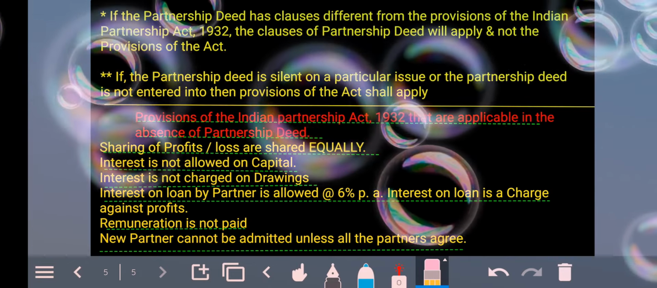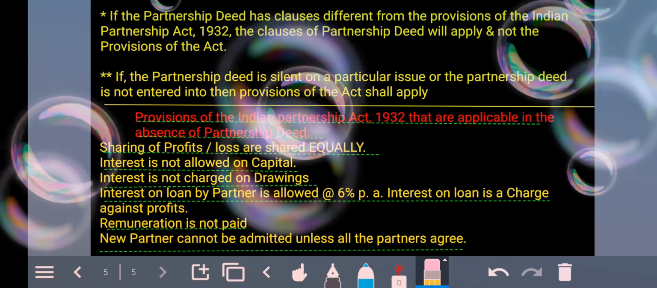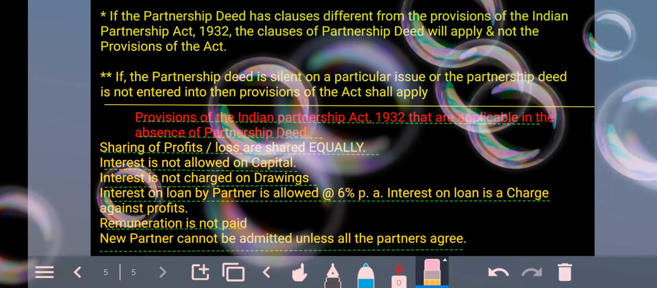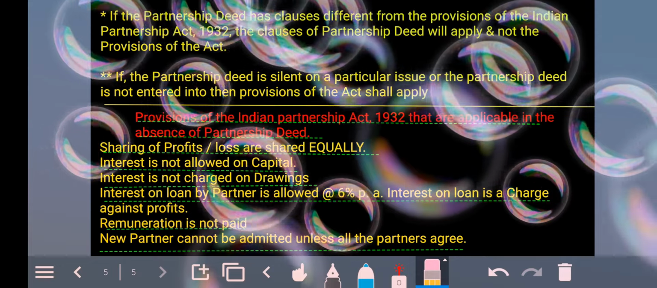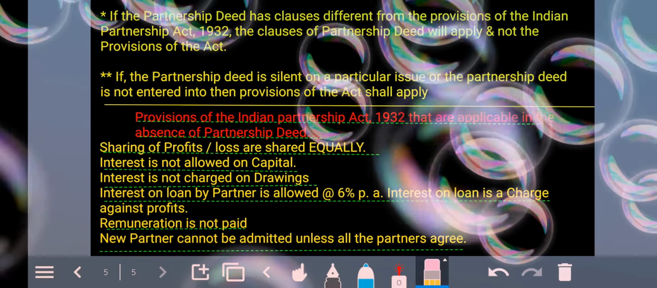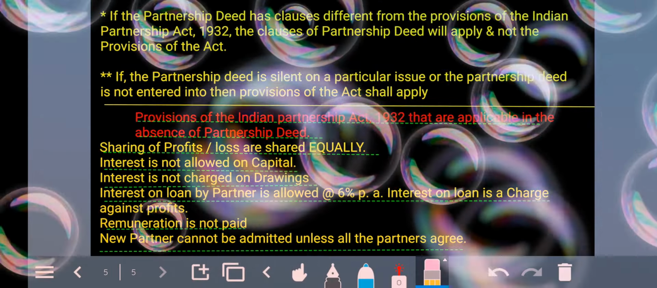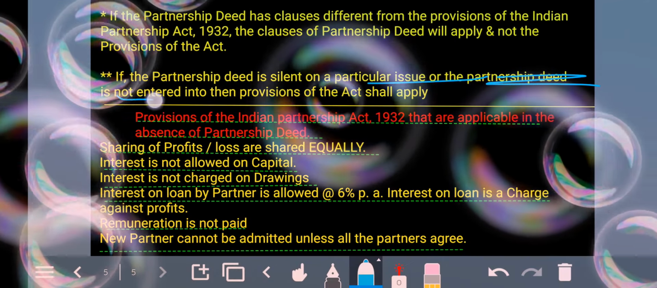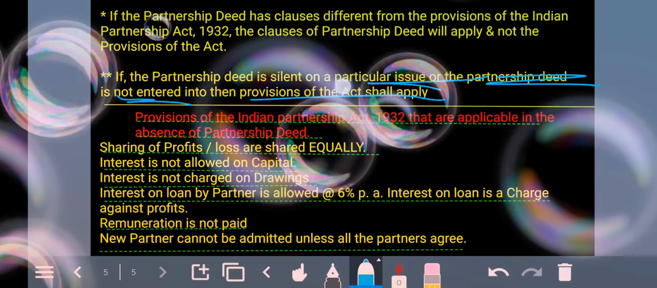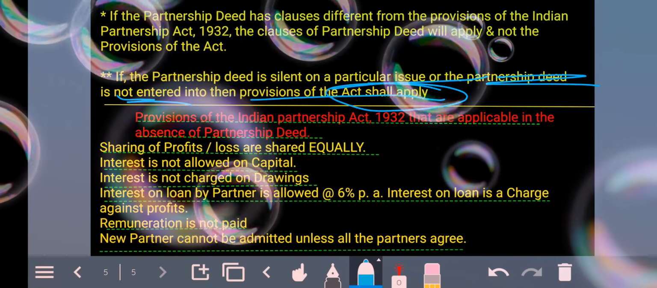And if you have the deed, the deed is not compulsorily to be maintained, but if you have it, then whatever the provisions are written into the deed are only going to be applicable, and not the provisions of the Indian Partnership Act 1932. So remember this thing. Then if the partnership deed is silent on a particular issue, the provision of the act shall apply. Very important point. You need to remember this.